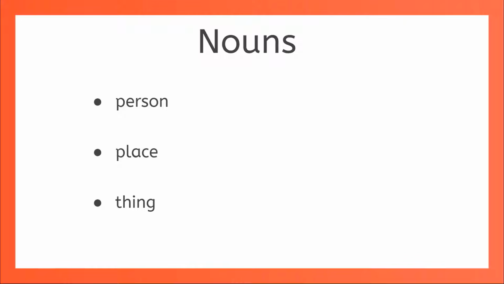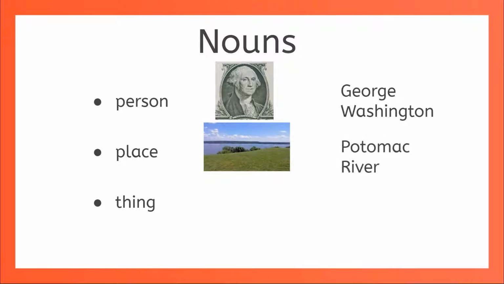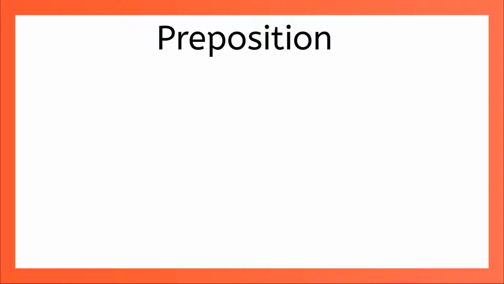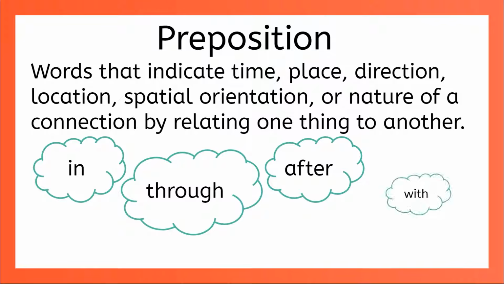You already know that a noun names a person, place, or thing like George Washington, the Potomac River, or a silver dollar. And you also already know that a preposition indicates things like time, place, direction, location, spatial orientation, or the nature of a connection by relating one thing to another. You know, words like in, through, after, and with.